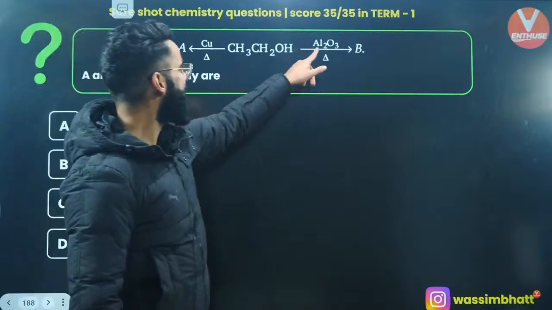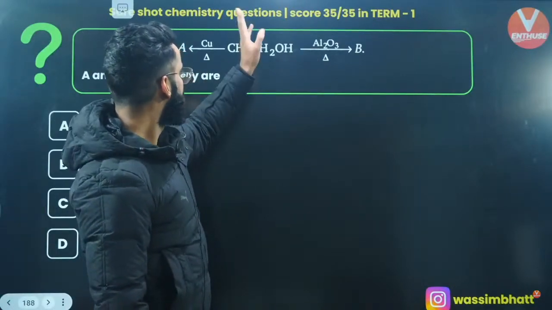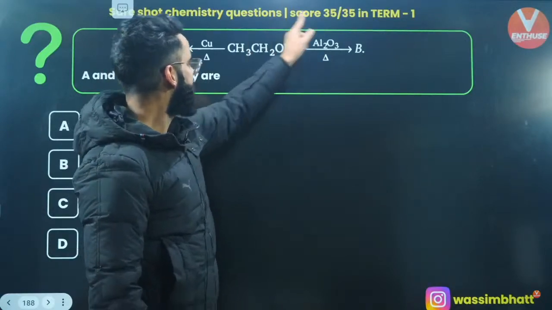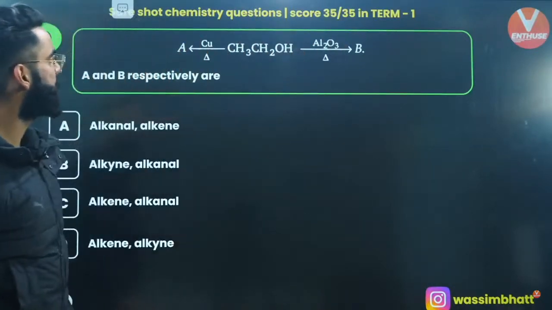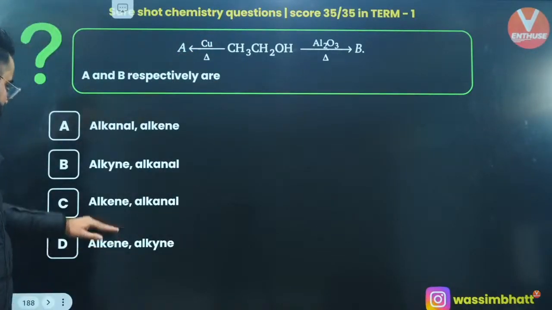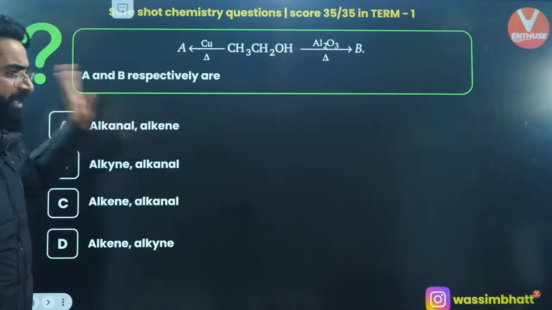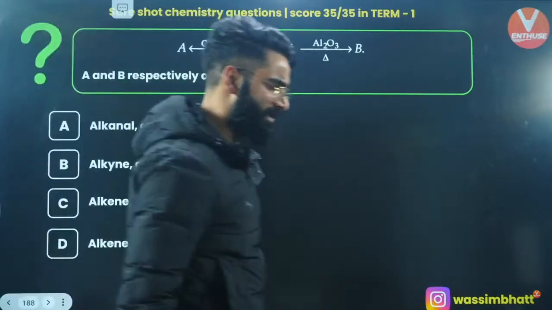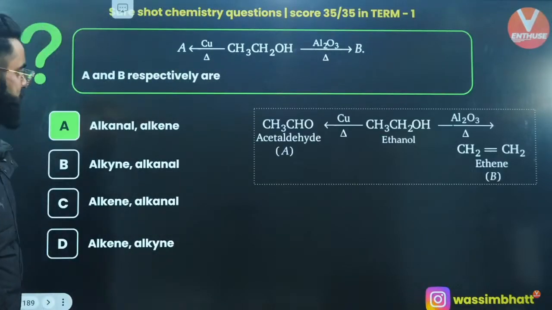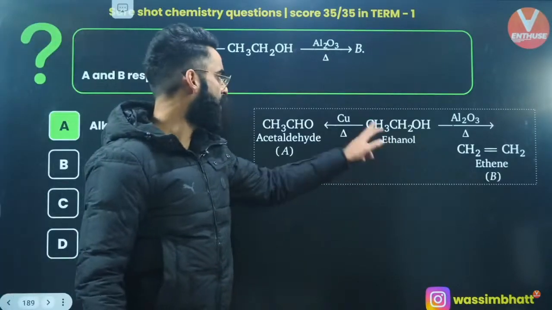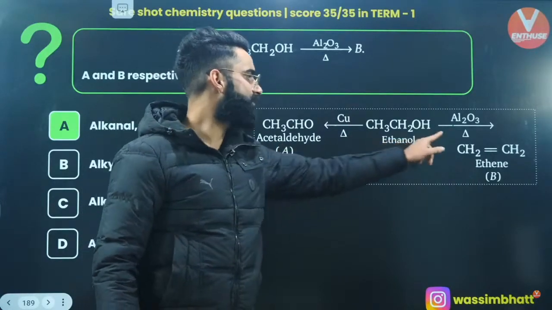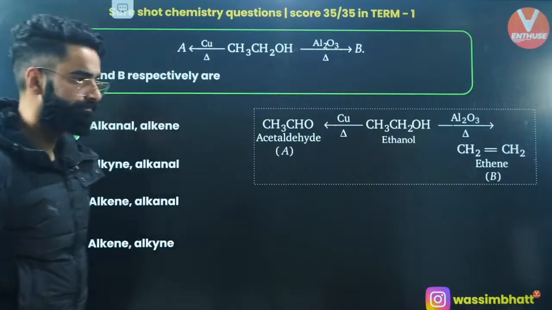On reaction with Al2O3, what is it going to give? On reaction with Al2O3 in presence of heat, it is going to get converted into alkene. So A is going to be aldehyde, and B is going to be alkene. Absolutely, option 1 is the correct answer of this question. So ethanol on reaction with copper in heat is going to give the aldehyde, right? And this one is ethene.